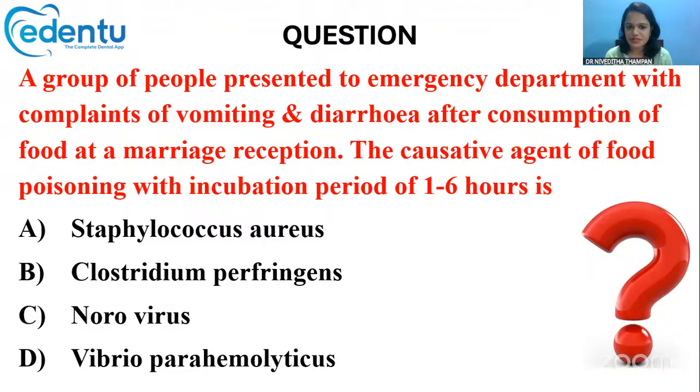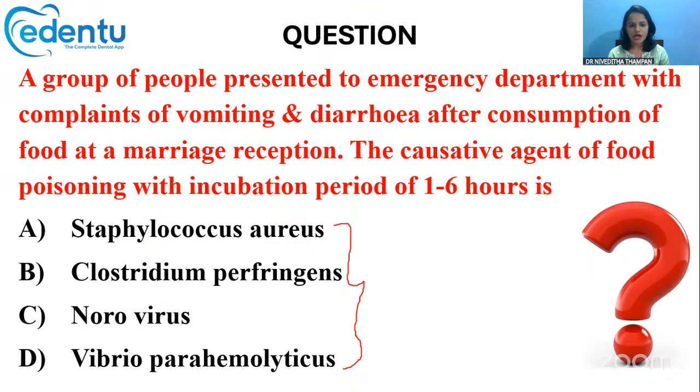A group of people presented to the emergency department with complaints of vomiting and diarrhea after consumption of food at a marriage reception. The causative agent for food poisoning with an incubation period of 1 to 6 hours is: Staphylococcus aureus, Clostridium perfringens, norovirus, or Vibrio parahaemolyticus? All the four pathogens given in these options are capable of producing food poisoning.